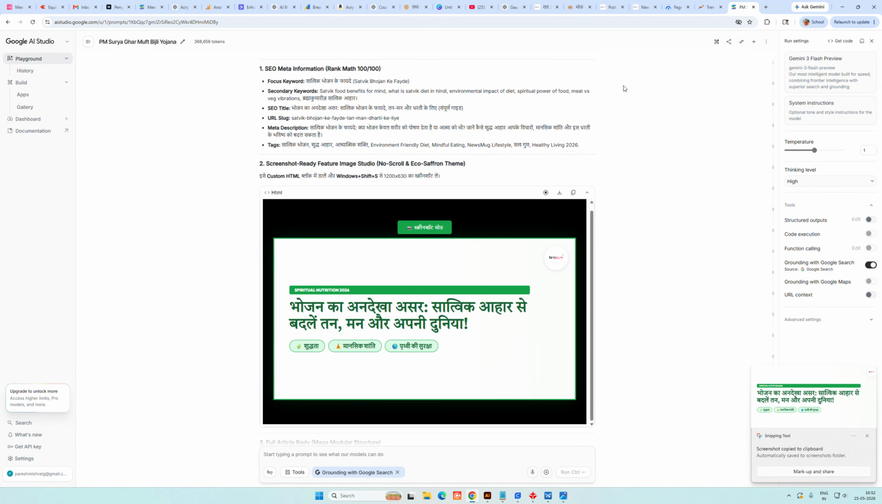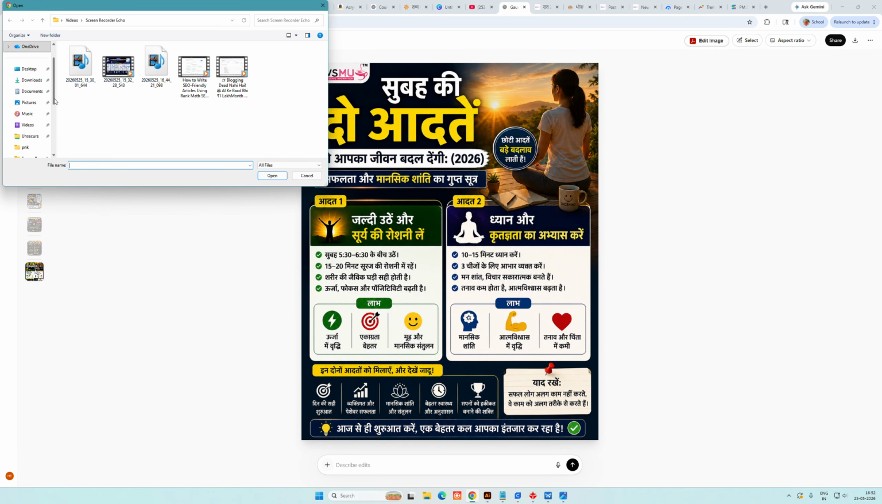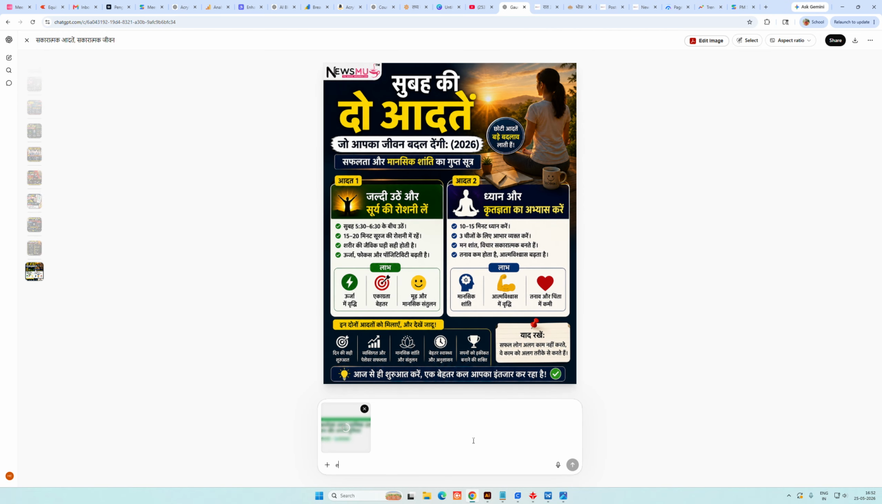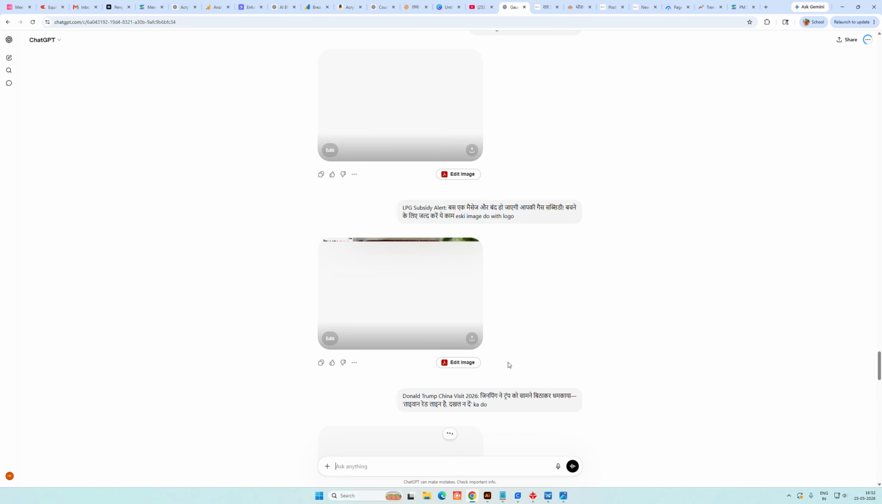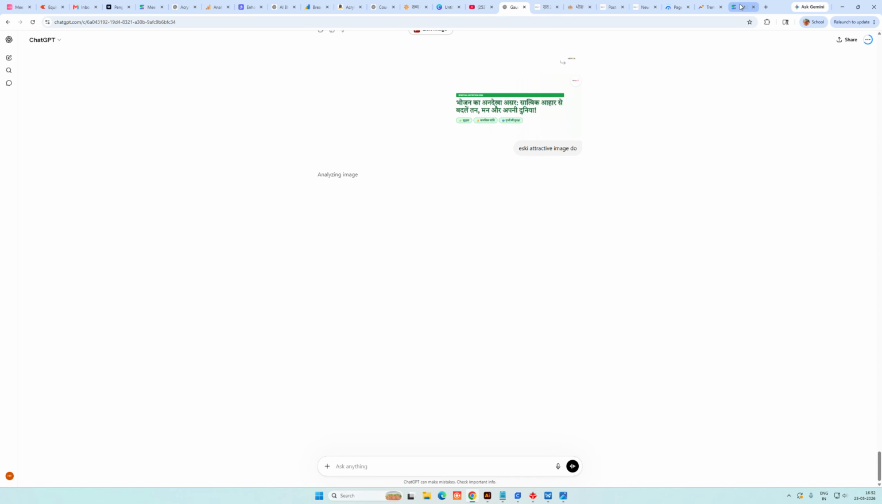I have given this image to ChatGPT to create an attractive image. This is the shortcut. I ask it to make this image attractive, and ChatGPT creates one attractive image for me.